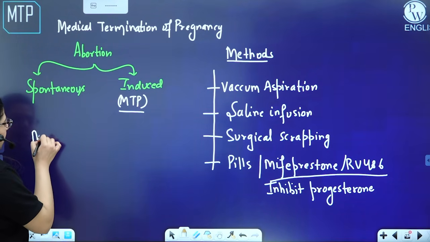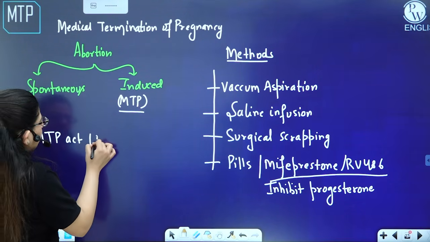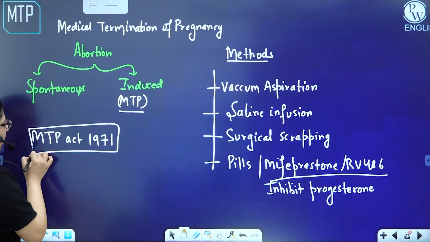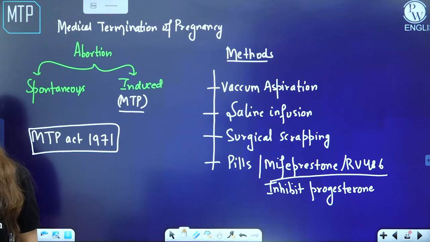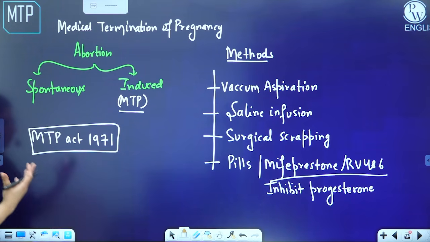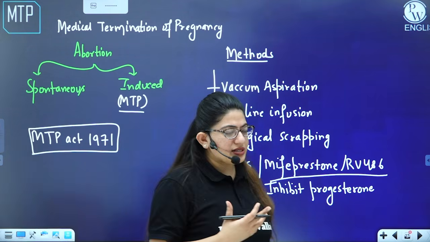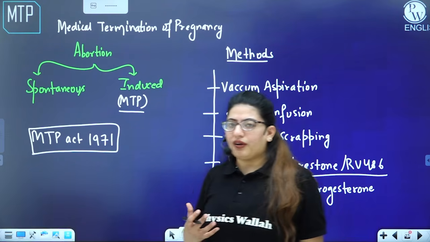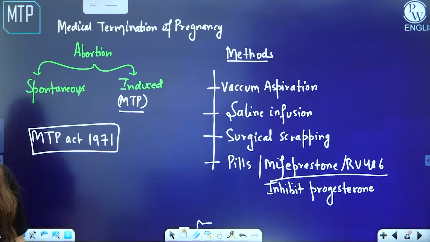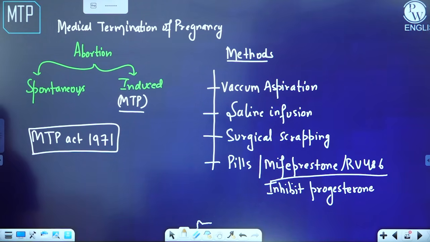There was an act, the MTP Act, that was enacted in 1971, and under this the MTP is regulated. Its amendments have occurred year after year, where a lot of new things are added. According to the latest amendment, if the female is pregnant and the pregnancy is not of many weeks, for instance, within 12 weeks, then only one doctor can perform this surgery or the MTP.